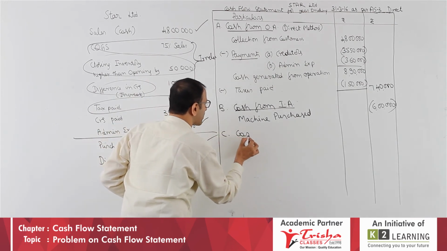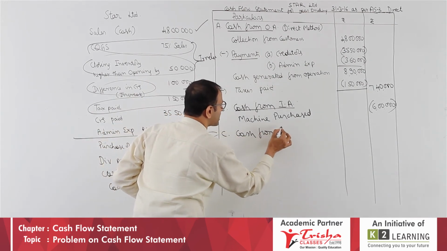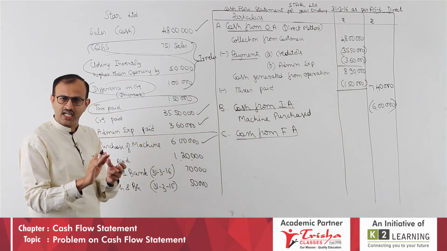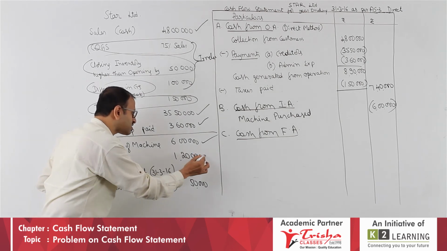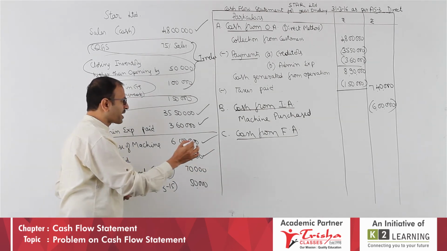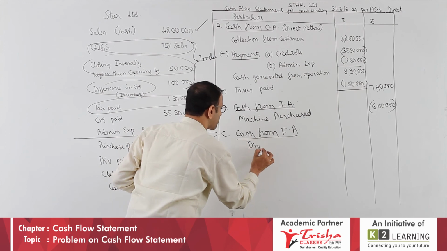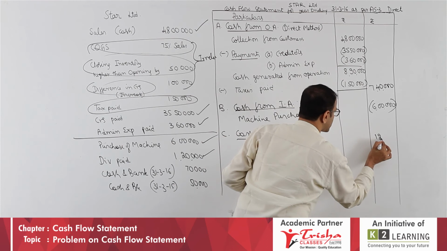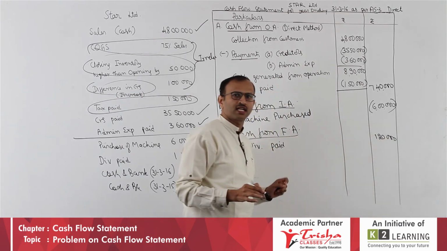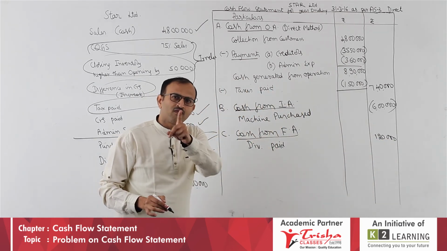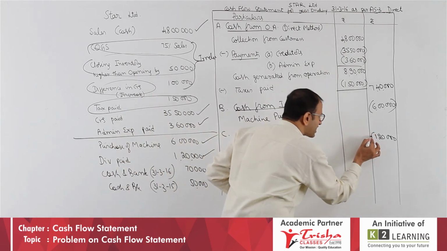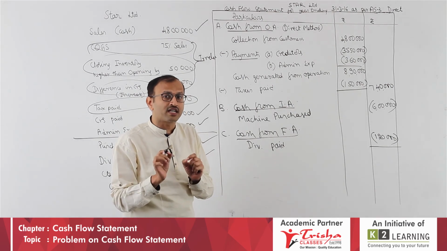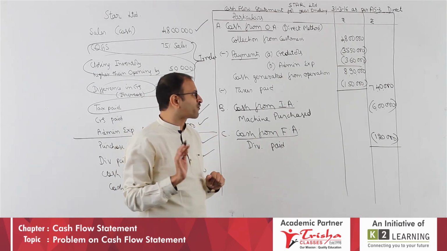C, cash from financing activity. Any such item, shares, debentures, you don't have shares or debentures, but on shares you pay dividend for the year ending. Dividends paid, you have to write here, amounting to rupees 1,20,000. Is the description correct? Is the amount correct? Still 1 mark less. Payment, you have to write in brackets. Again, I am stressing, whenever you write, the sign is important. Is it positive or negative? You have to write that, so be careful.